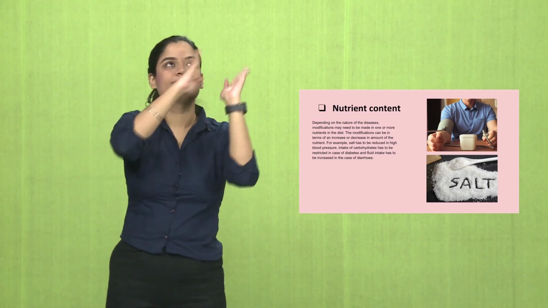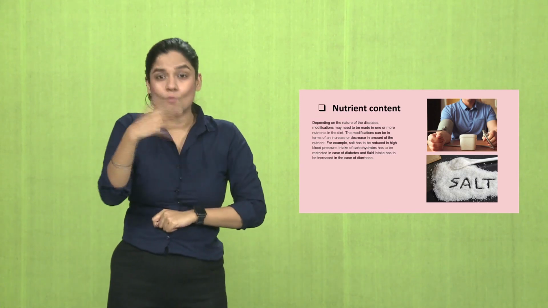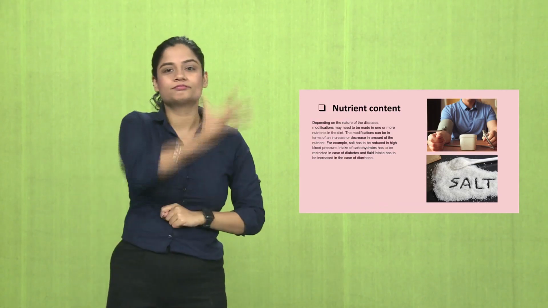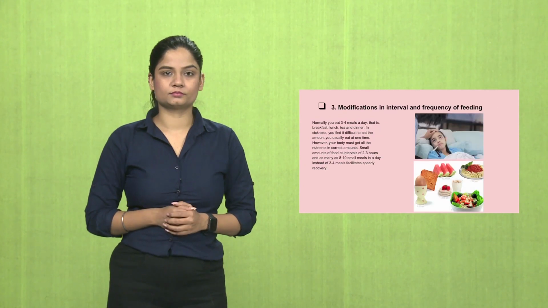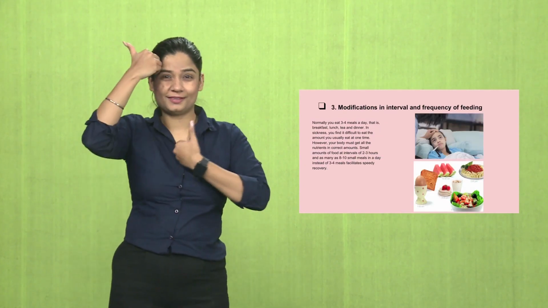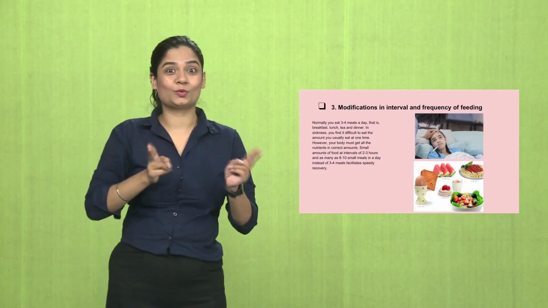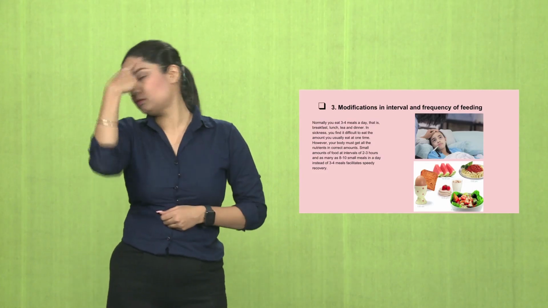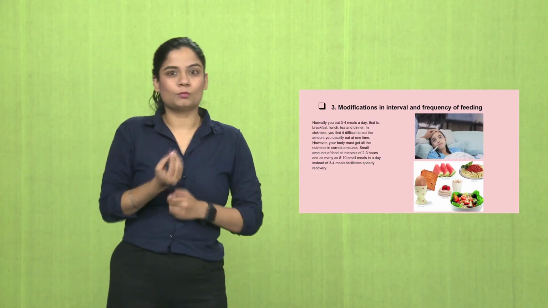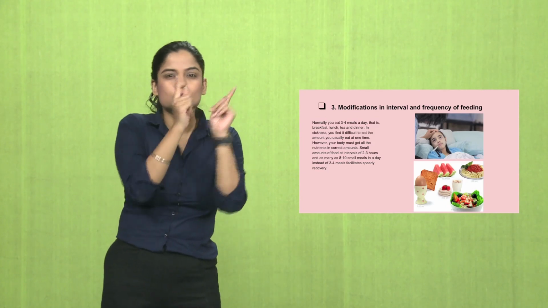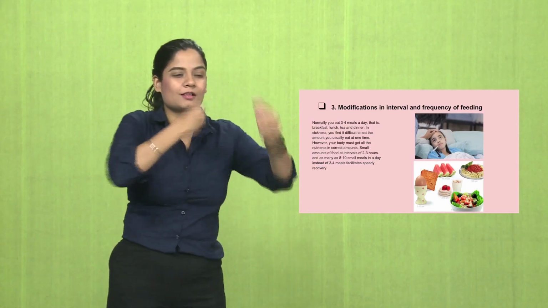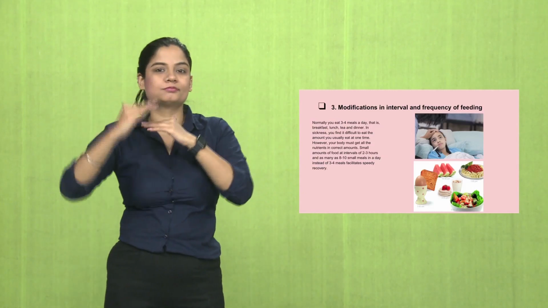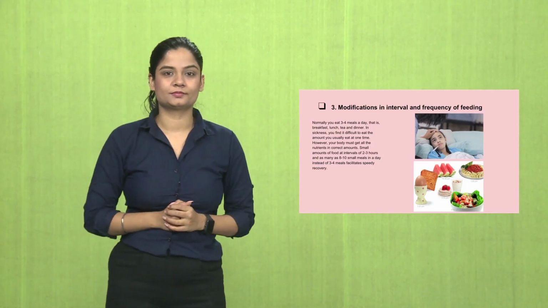Modification in intervals and frequency of feeding. Normally we eat 3 to 4 meals a day like breakfast, lunch and dinner, but if we are not able to eat that during sickness, we can go for lighter meals, and the frequency can be increased to 8 to 10 meals a day for speedy recovery.